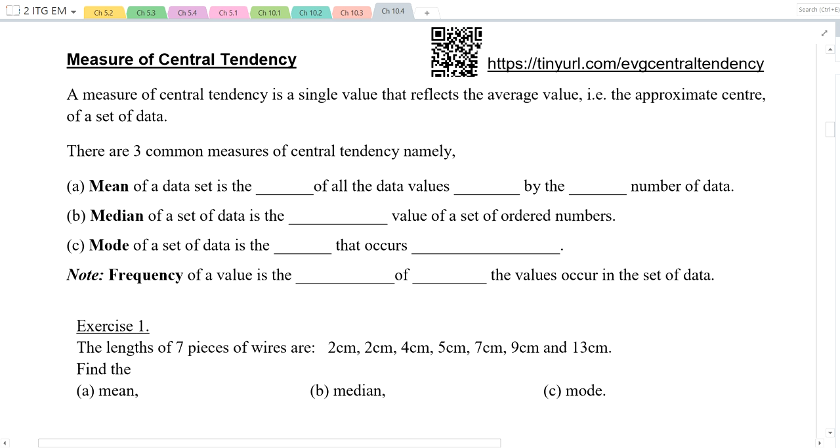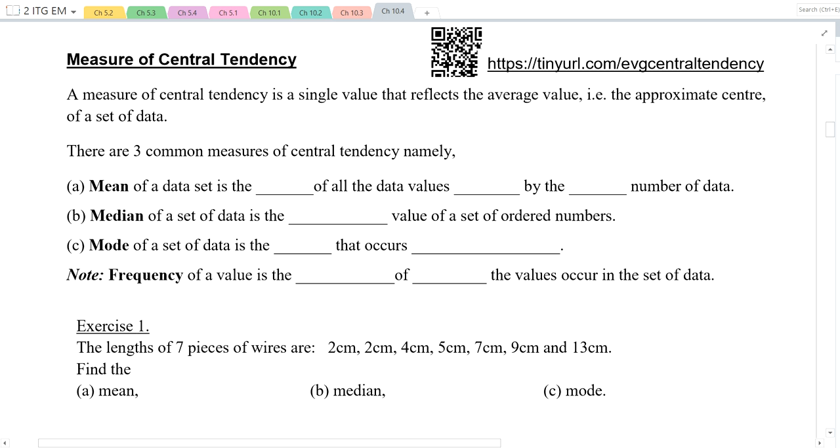Okay, today's topic is on central tendency. From the phrase central tendency, what do you think it means? Central tendency. What does tendency mean? Do you have a tendency to finish your vegetables?